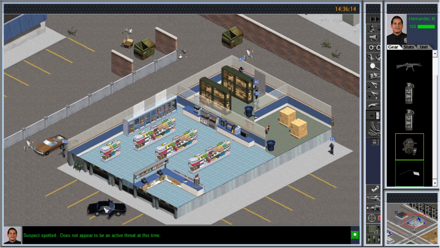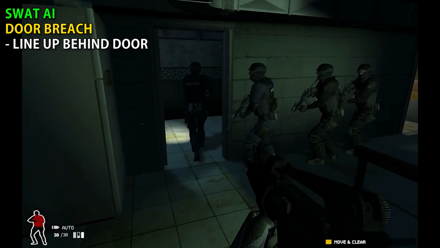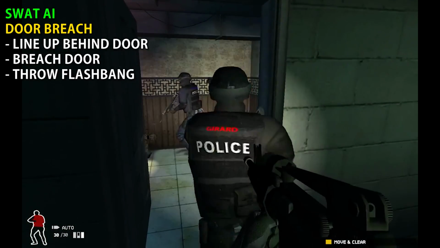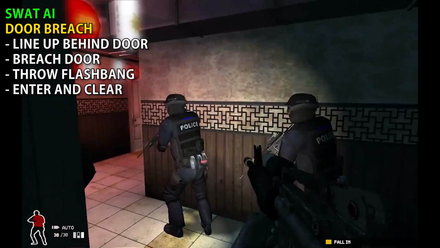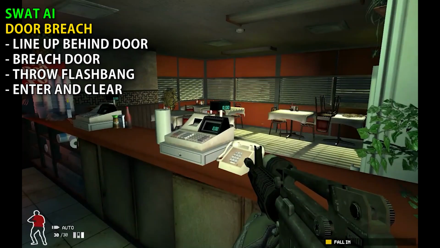However, back then I was still very inexperienced, so when making the AI for the SWAT guys to line up behind the door, kick the door, throw a flashbang and enter, that complex scenario made me realize that I still didn't have anywhere near enough knowledge in order to be able to do that just yet. And then I also came across a design problem that I had no idea how to solve, which is what led